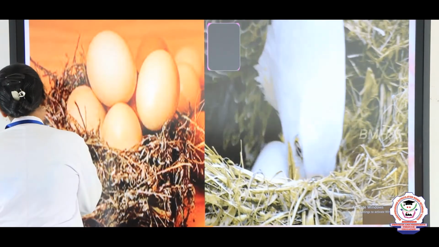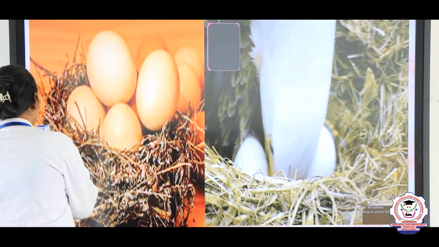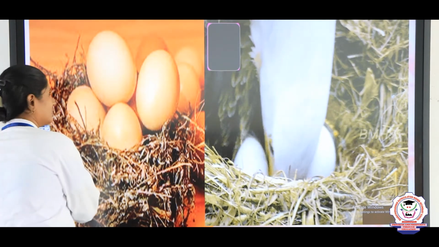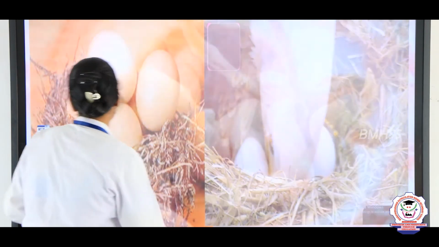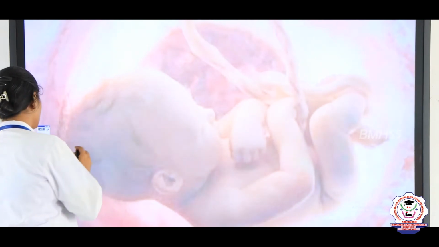Now let us write what is incubation. Even in your 2 mark they will ask what is incubation. So first we will write what is incubation.